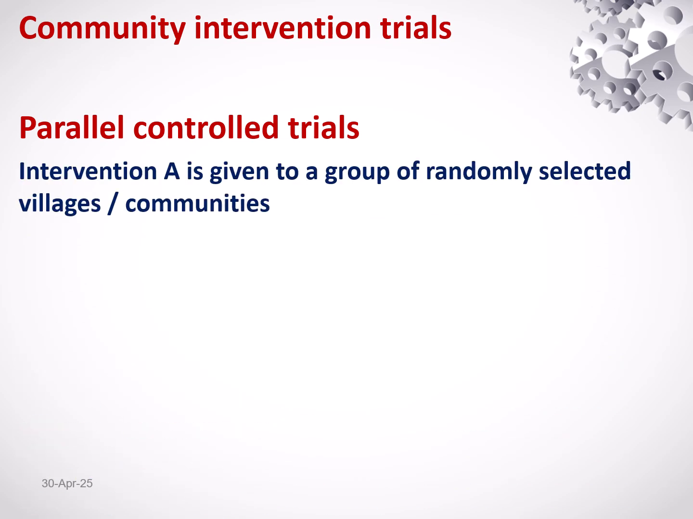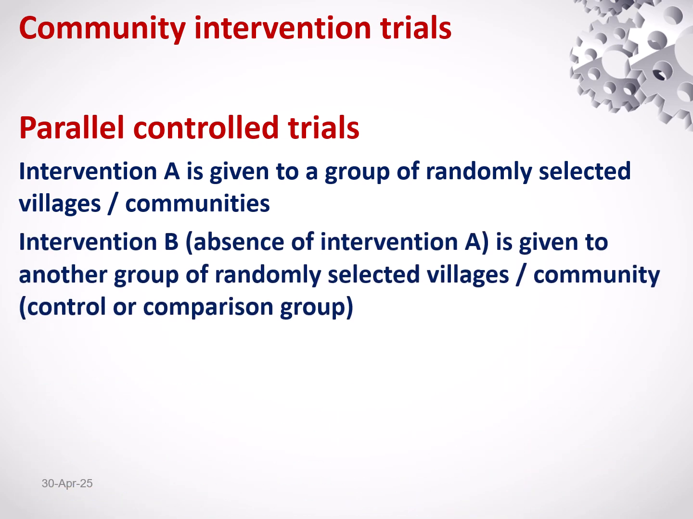Intervention A is given to a group of randomly selected villages or communities. So intervention A, for example, we can say a new vaccine. Intervention A will be the introduction of a new vaccine to a group of randomly selected villages or communities. Intervention B, absence of that vaccine. No vaccine is given. Absence of intervention A is given to another group of randomly selected villages or communities. They are known as the control or comparison group, or control or comparison village or community.